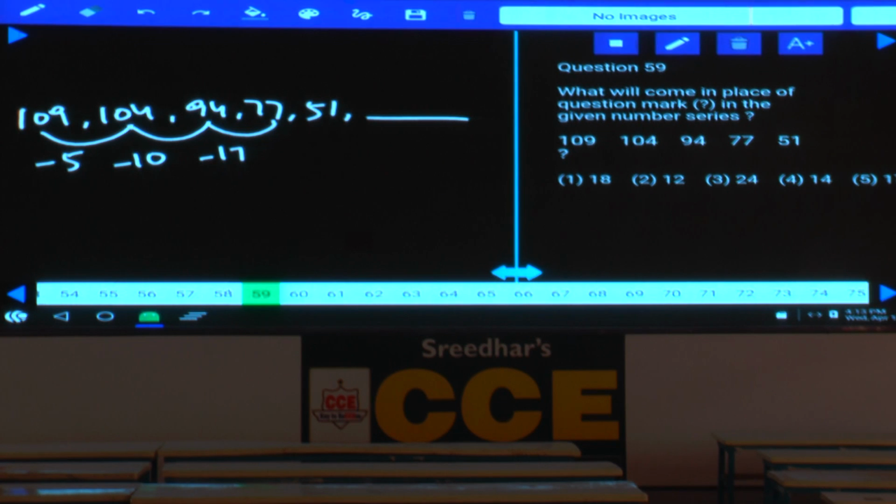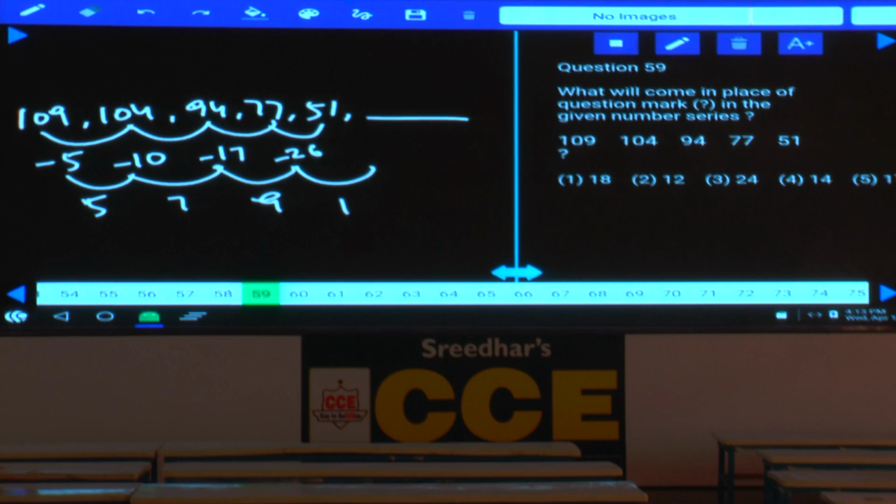77 plus 17 is how much? 94. The next one, what is the difference between 77 and 51? 26. Hence minus 26. What is the difference between 5 and 10? This is 5. Here the difference is 7. Next one is 9. Next one is 11. Hence 26 plus 11, 37. And 51 minus 37, then what is your answer here? 14, choice 4. Done with this? Question number 59, 14, choice 4 is the answer.